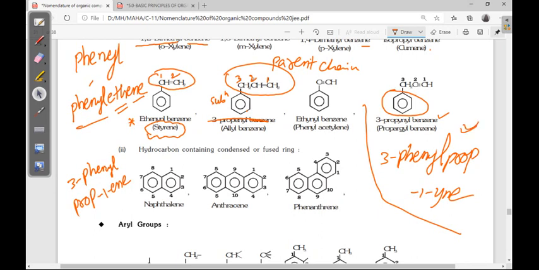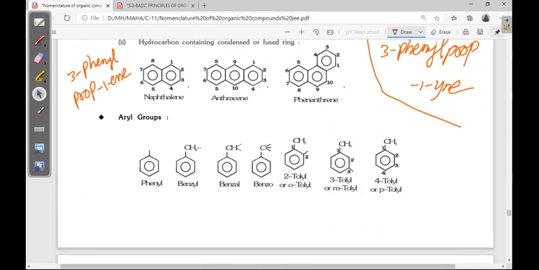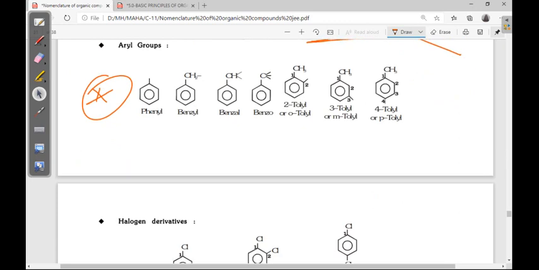Next, hydrocarbons containing condensed or fused rings. If 2 rings are there, that is called naphthalene. If 3 rings are there, anthracene, and these 3 rings arranged like this are called phenanthrene. Now a very important thing is common here for these aryl groups: benzene as a substituent, that name is phenyl.